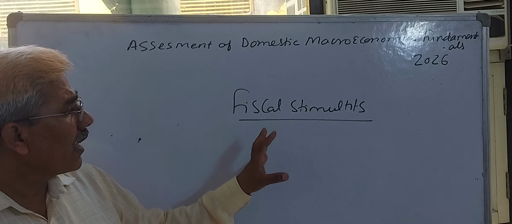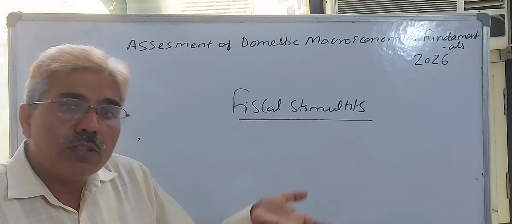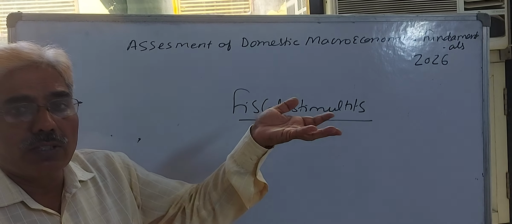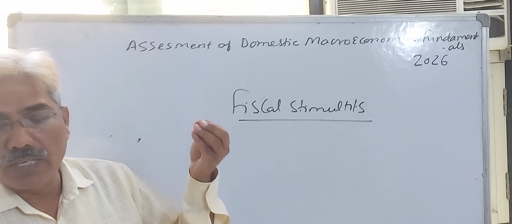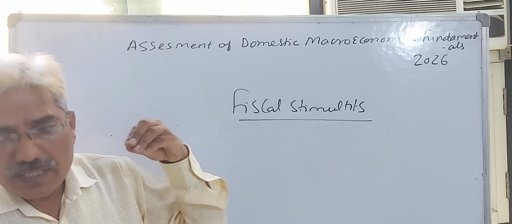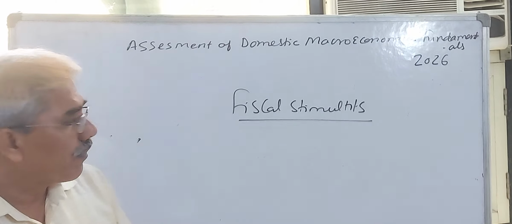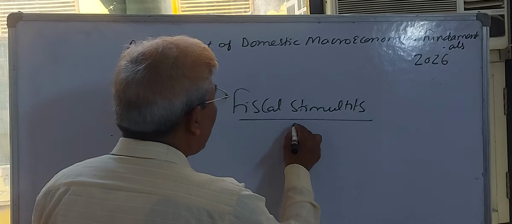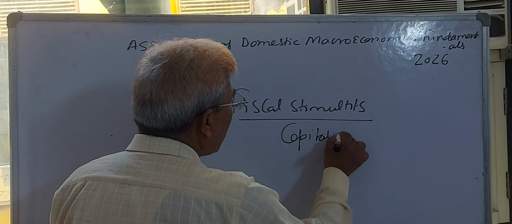Actually, those fiscal exercises which are going to boost up the growth rate of our economy are simply known as fiscal stimulants. What are the steps taken by the government under these fiscal stimulants? You know, our government increased the capex or capital expenditure.